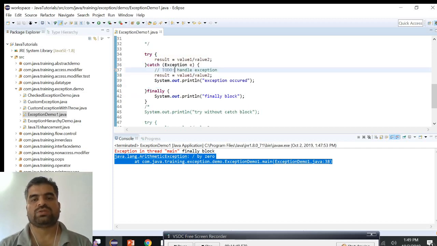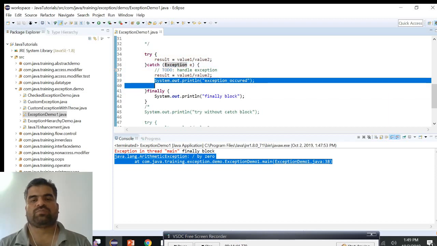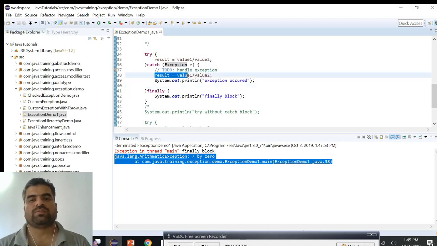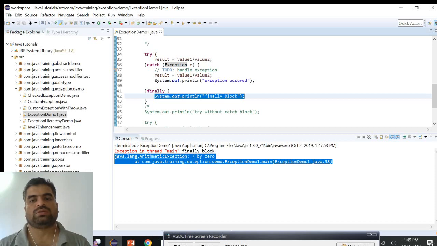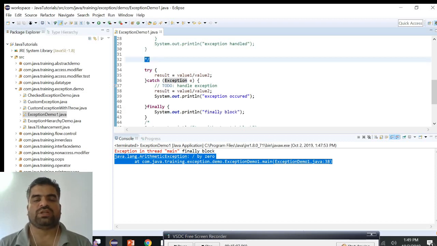The answer is no, not required, because generally the best practice is that whenever an exception occurs, we print that exception in the console, or we have to handle that. But in some cases we need to handle the final message, whether the method executed or not. So for that we need the finally block.